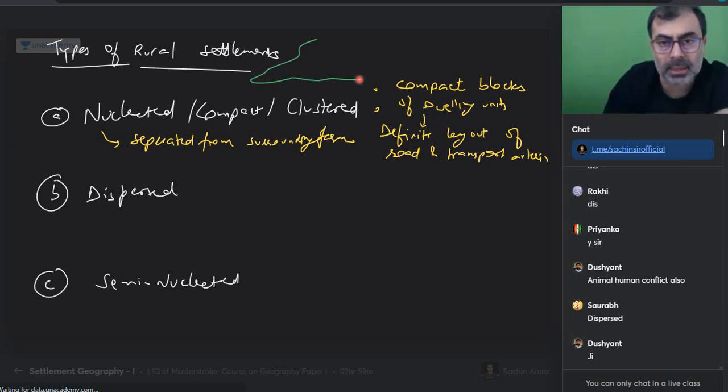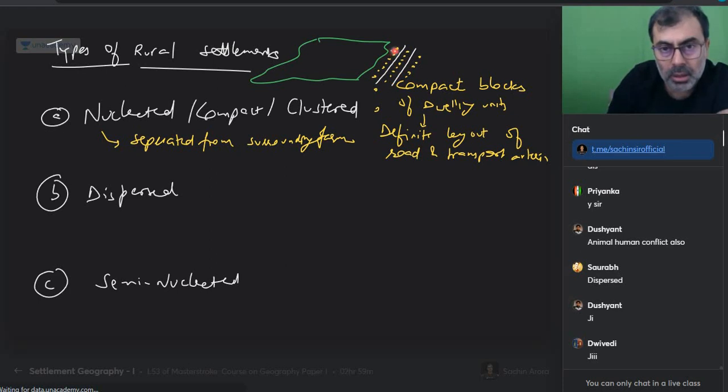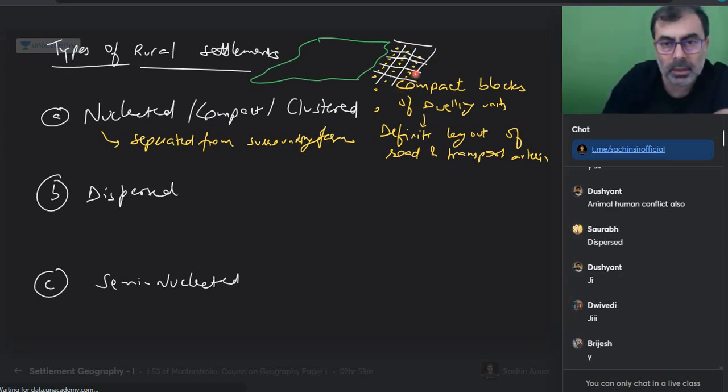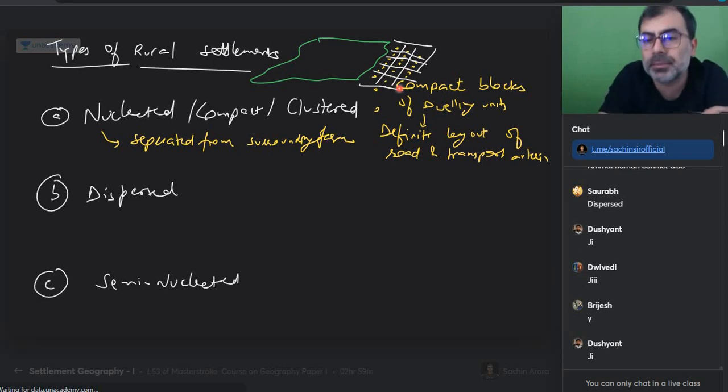So suppose this is the agricultural area. Okay. Now what they do is they put their dwelling units. Is everyone okay? And what do they do? In between, they have created their roads. Are these transport arteries or not? And you can reach your farms through these arteries. Is everyone okay? So what has been formed? This is the compact settlement.